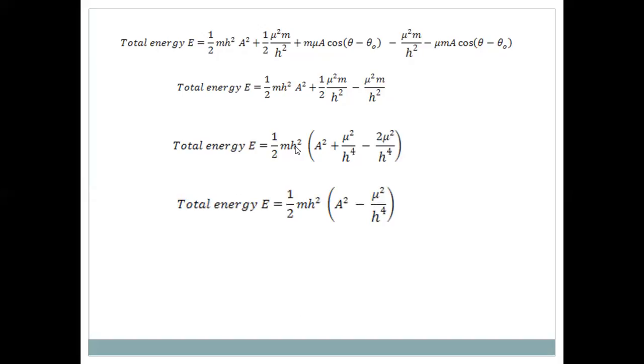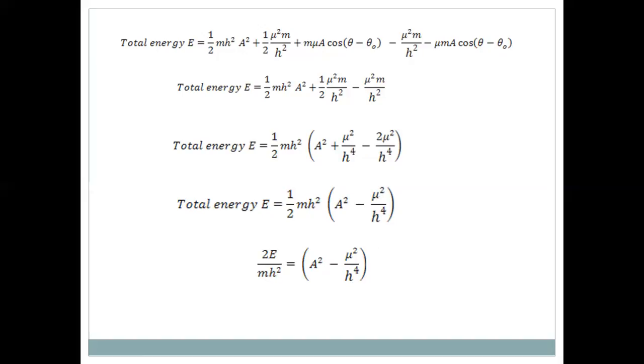So E is equal to half m h square into a square minus mu square by h to the power 4. Taking half m h square to the left side, E by m h square is equal to a square minus mu square by h to the power 4.